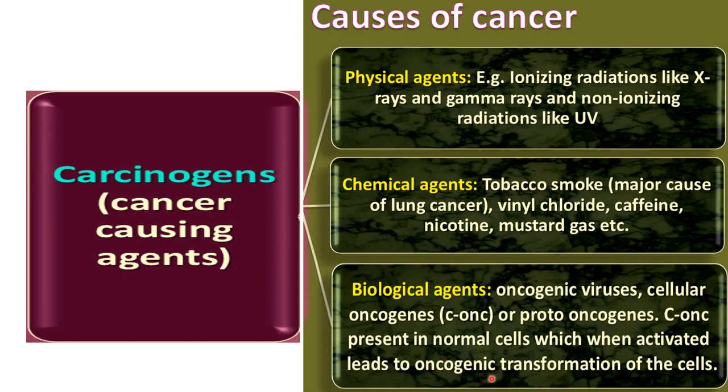Oncogenic means cancerous cells, genes responsible for the cancers, for making the cells cancerous, right? So these cellular oncogenes are normally present in our cells, and when these are activated, these can transform the normal cells of our body into cancerous cells, right? And these cellular oncogenes are also called proto-oncogenes. You know the meaning? Proto-oncogenes means the genes which can cause cancer later on, right?